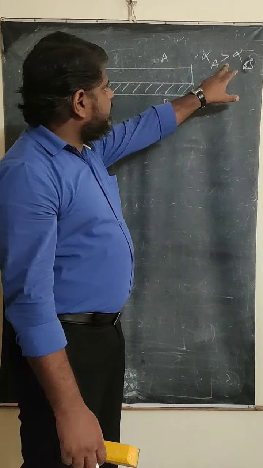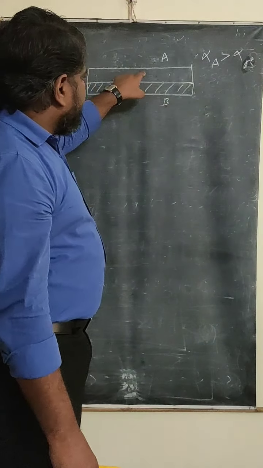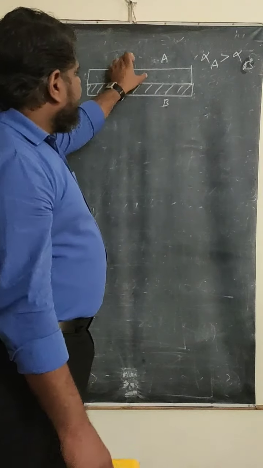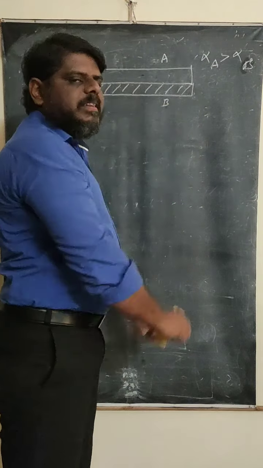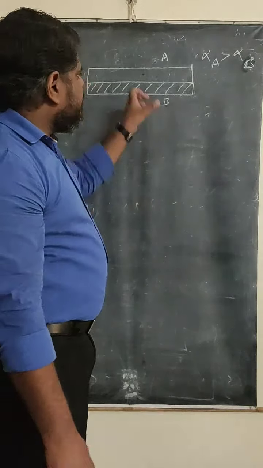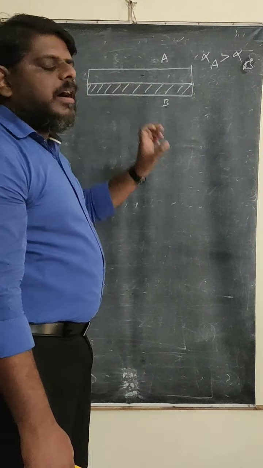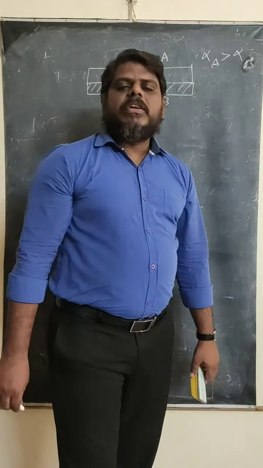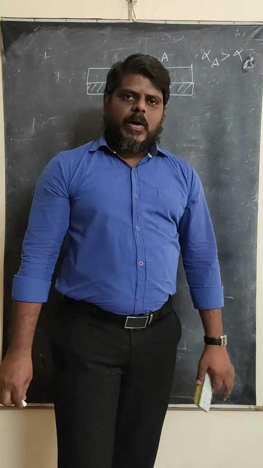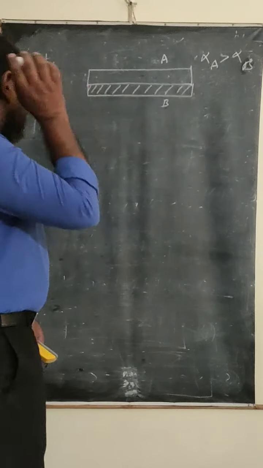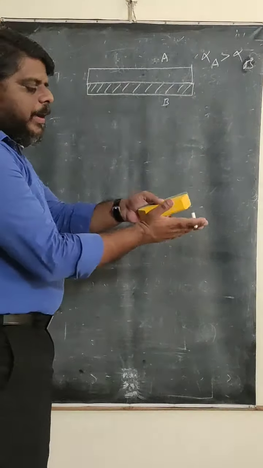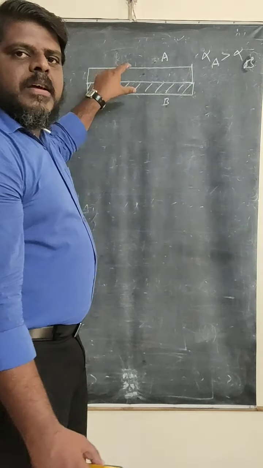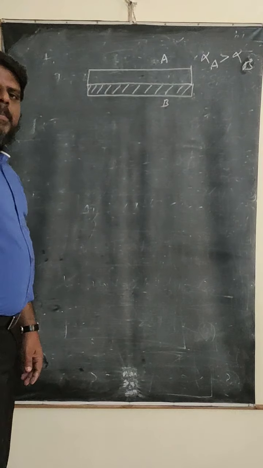Based on that, if alpha A is greater than alpha B, for A the alpha value is more and for B it is less. That means if you increase the temperature, A will expand more and B will expand less. When you decrease the temperature, A will contract more and B will contract less. So it is very essential to remember this concept. Based on this concept, we will discuss how the bimetallic strip works. This is the normal position. At room temperature, the bimetallic strip will be in a straight line like this.